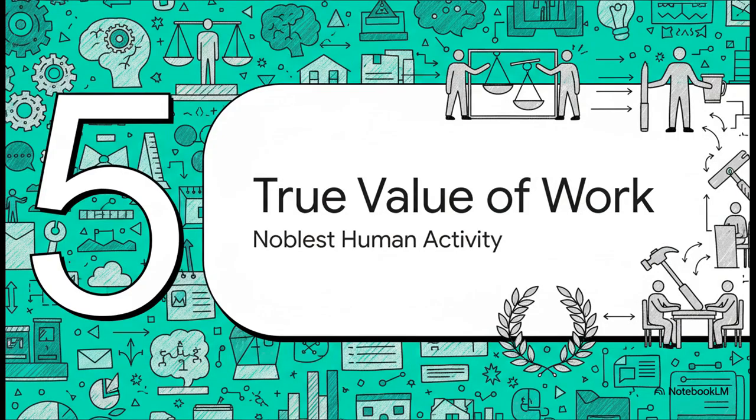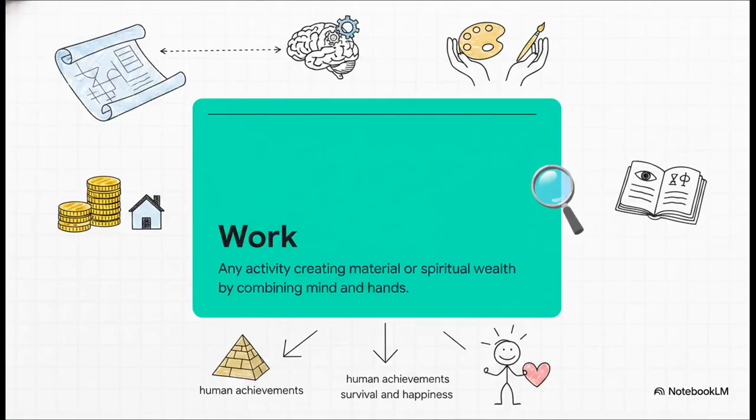Which brings us to Section 5, the true value of work. This is perhaps the most grounded pillar of the entire framework: the strict classification of human labor. According to the blueprint, work is the absolute noblest human activity. It defines work as every activity that creates material wealth, so things that are visible and touchable, as well as spiritual wealth, like art, philosophy, and music, through the combination of mind and hands. Essentially, work is responsible for all human achievements and is 100% necessary for our survival and happiness.